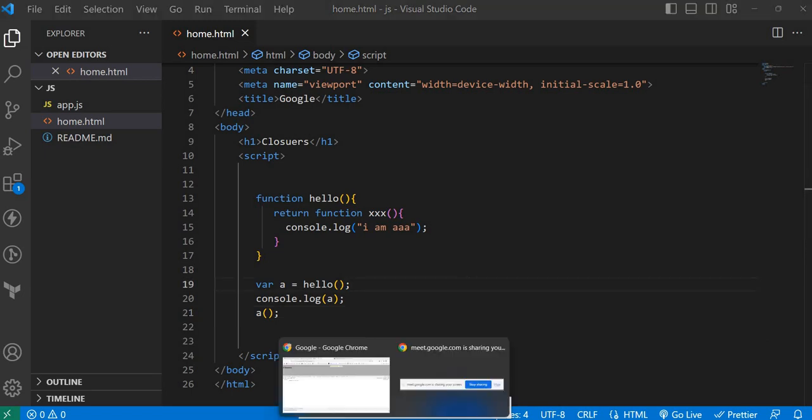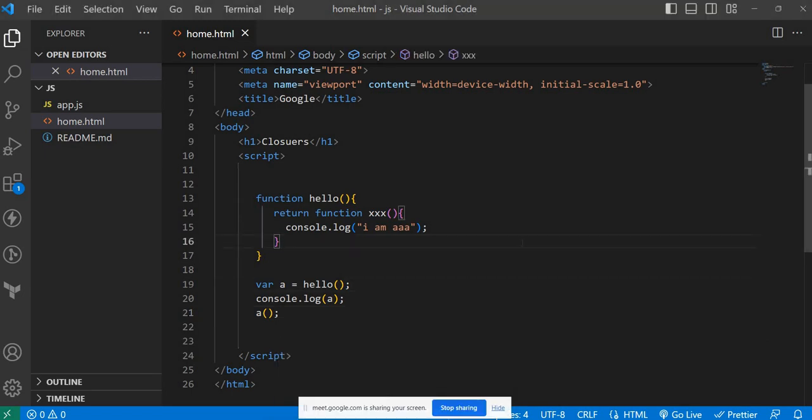So what will happen once you invoke the function A? So here A, tell me. I am here. I am triple A. Okay, change it. I'm from triple X.